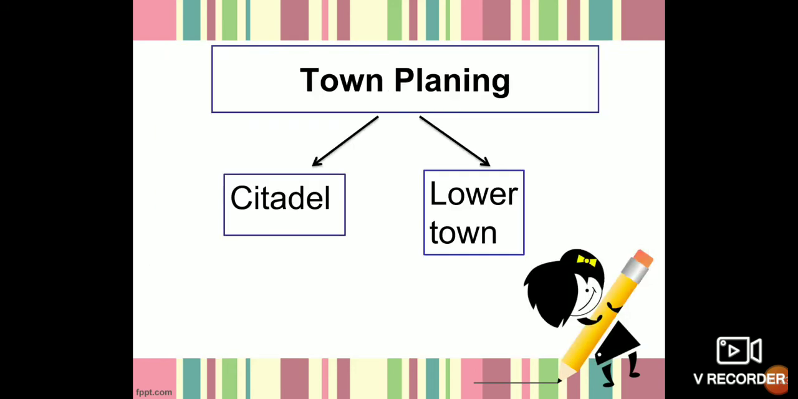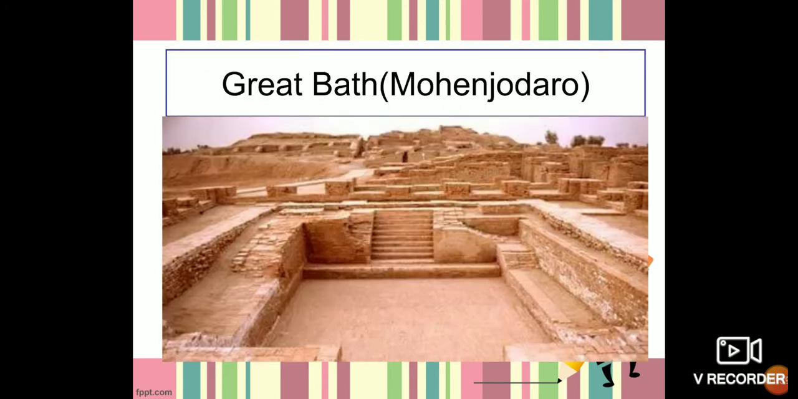Town planning. The Indus Valley civilization is known for town planning. Cities of this civilization were divided into the citadel and the lower town. The citadels consisted of public buildings, religious structures or granaries, buildings such as the Great Bath, the Great Granary and the Assembly Hall. So let us see the Great Bath of Mohenjo-daro.